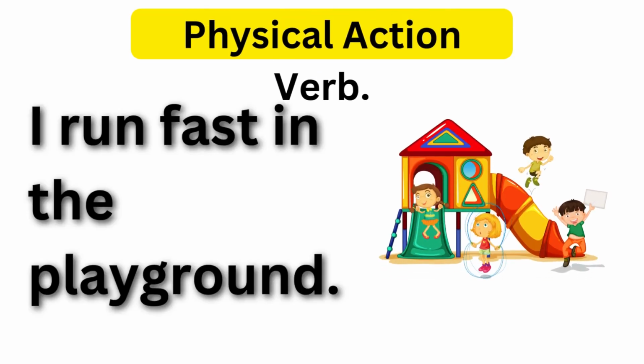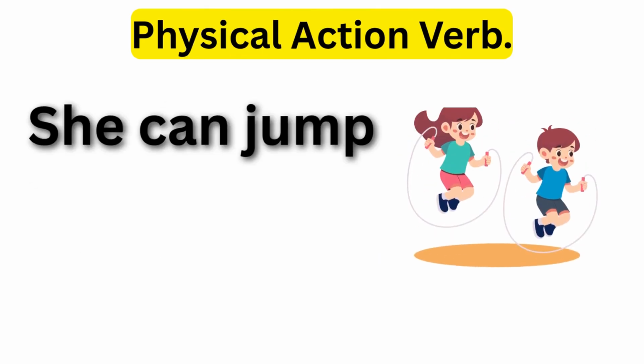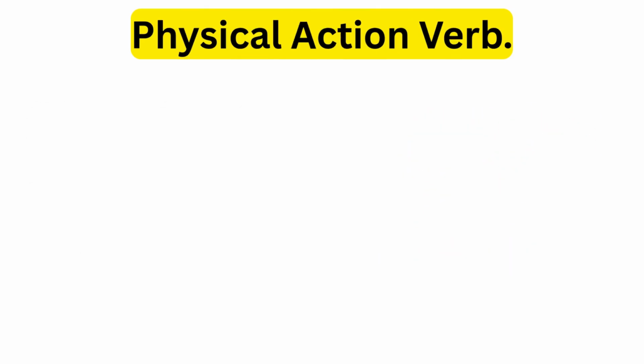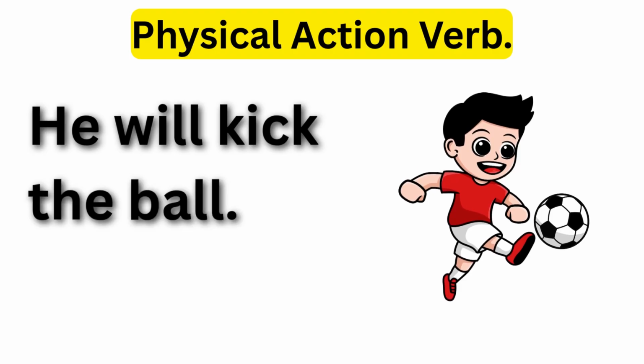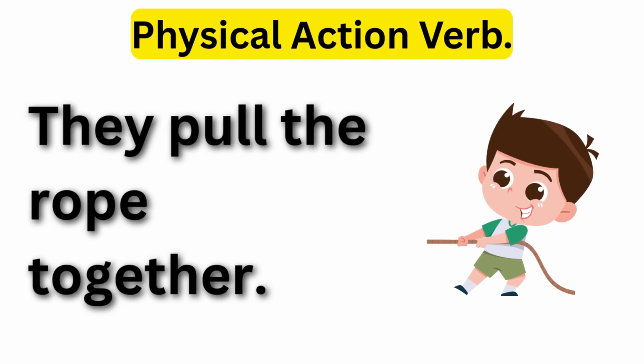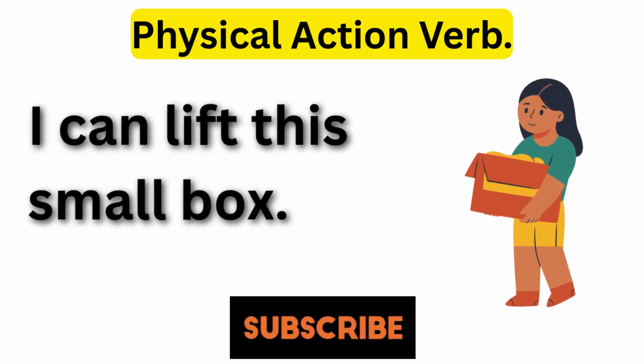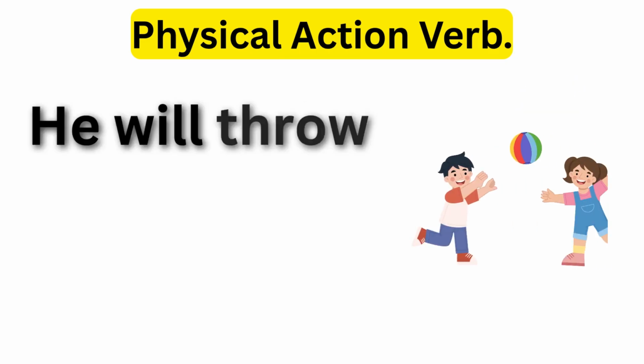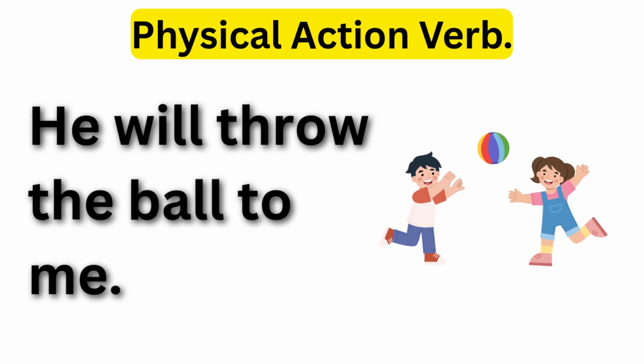Physical action verb. I run fast in the playground. She can jump over the rope. He will kick the ball. Please push the door. They pull the rope together. I can lift this small box. He will throw the ball to me.